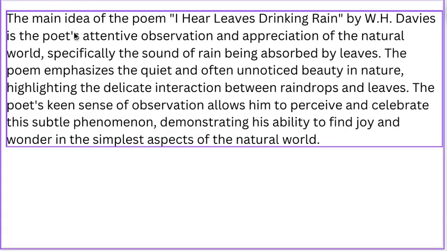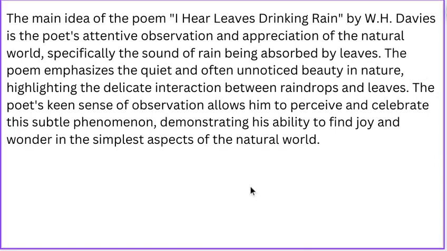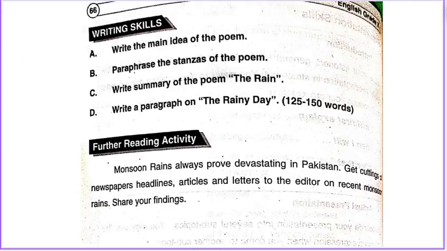The main idea of the poem, I Hear Leaves Drinking Rain, by W. H. Davies, is the poet's attentive observation and appreciation of the natural world, specifically the sound of rain being absorbed by leaves. The poem emphasizes the quiet and often unnoticed beauty in nature, highlighting the delicate interaction between raindrops and leaves. The poet's keen sense of observation allows him to perceive and celebrate this subtle phenomenon, demonstrating his ability to find joy and wonder in the simplest aspects of the natural world.